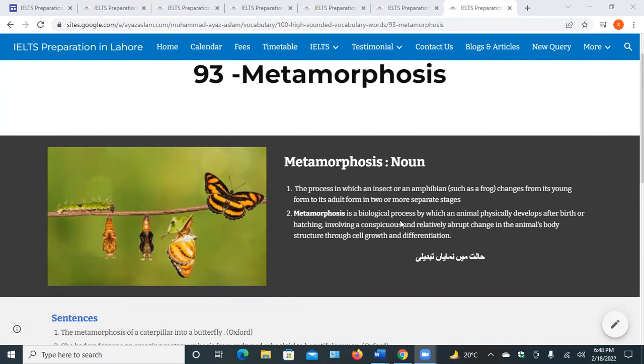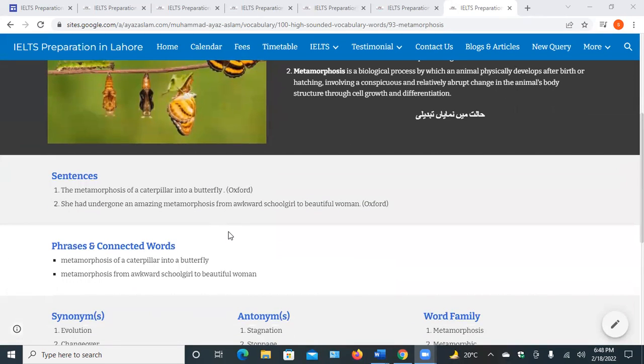Metamorphosis is a biological process by which an animal physically develops after birth or hatching, involving a conspicuous, it means clear, and relatively abrupt, abrupt means immediate, change in the animal's body structure through cell growth and differentiation. Sentences: the metamorphosis of a caterpillar into a butterfly. She had undergone an amazing metamorphosis from awkward schoolgirl to beautiful woman.